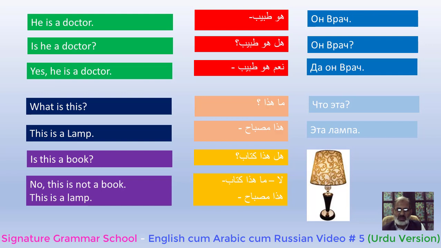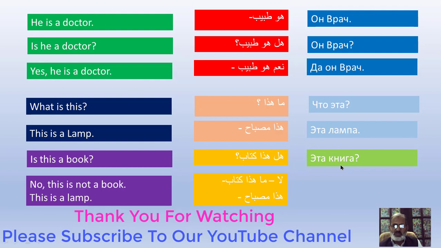Ma haza, what is this? But when it is in the middle, la ma haza kitab. No, this is not a book. Here ma is for negation, for negative. Haza misbahun. This is a lamp. Misbah for lamp. In Russian it will be это книга with expression. Это книга. Yes, the answer нет. Нет. No. Это не книга. Не, not. It's not a book. Это lampa. It's a lamp. Thank you very much.